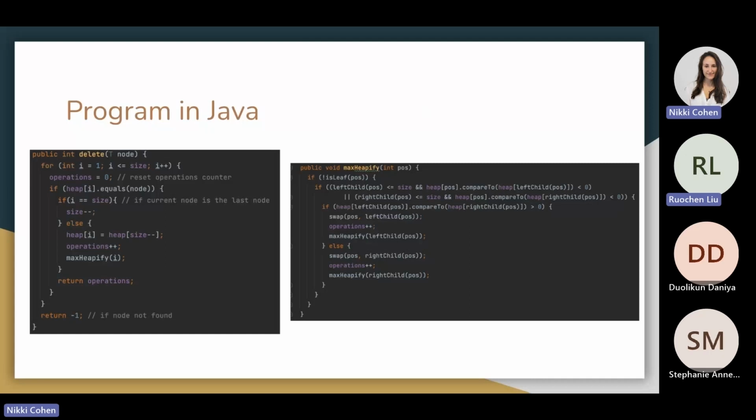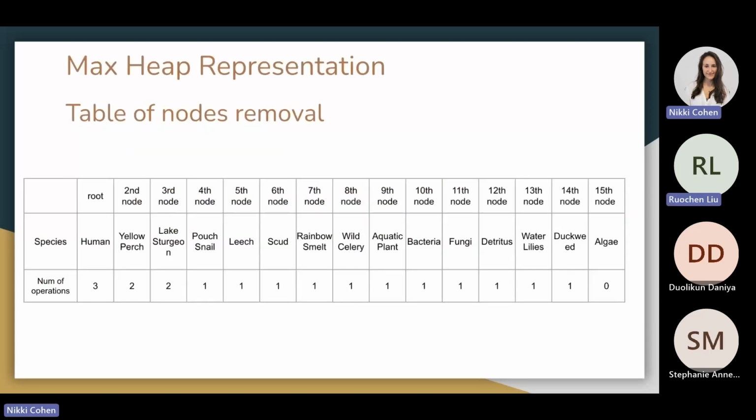at the max heapify function, which is basically a recursion function as it's already a max heap, so our last node will never be larger than its parent node. We will just need to look at its children behind it. So we compare it with the left child and right child and move it to a lower level. And then we max heapify the left or the right child we just switched. After this recursion function is done, we rebalance the heap. And then we will talk about the result and analysis.